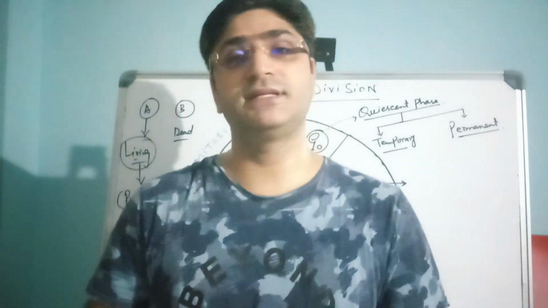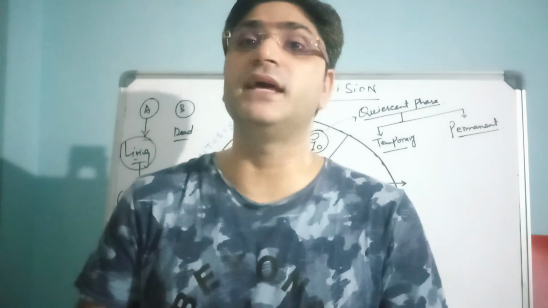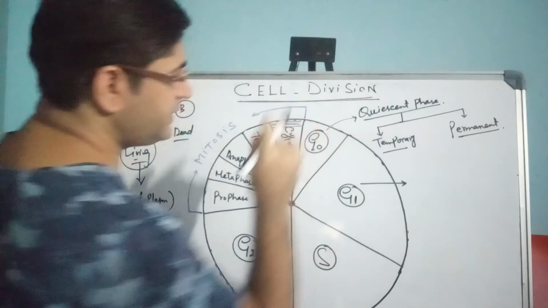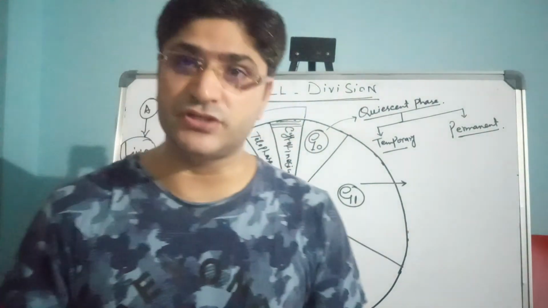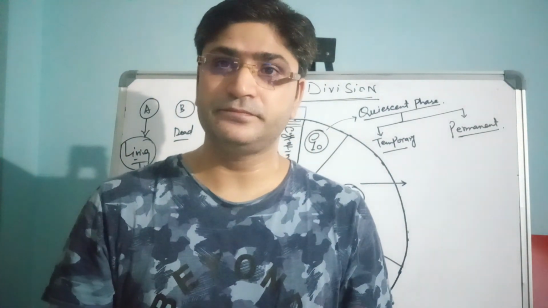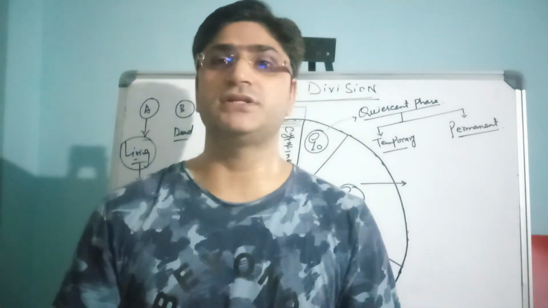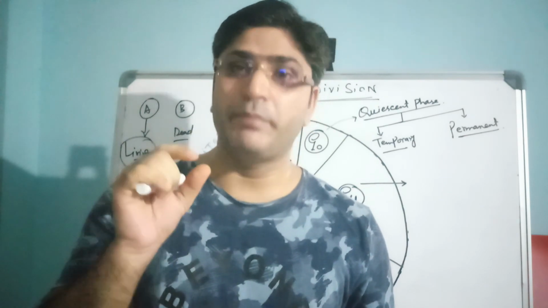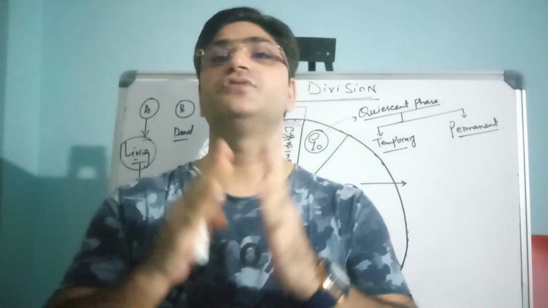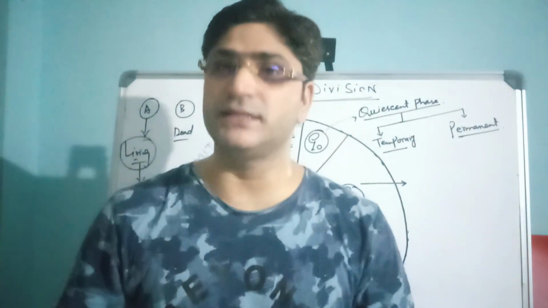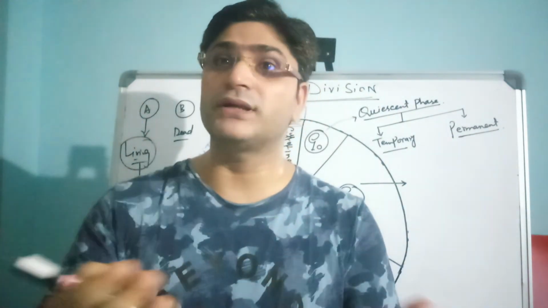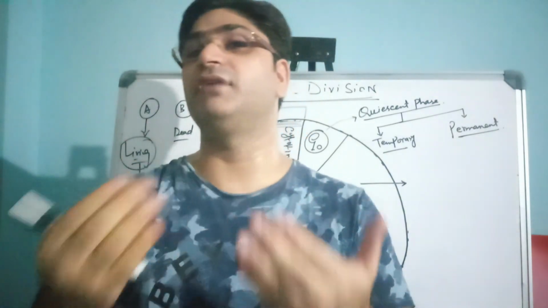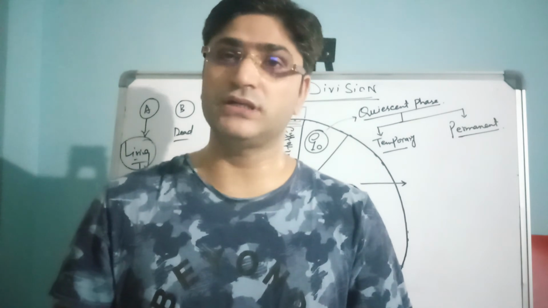Now when we talk about the cell, there is a concept called cell division. What is cell division? Cell division is simply a process by which a single cell, considered as the parental cell, is divided into two or multiple cells, two or more than two daughter cells. That parental cell getting divided into two or more daughter cells is called cell division.